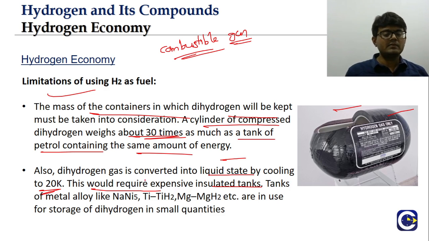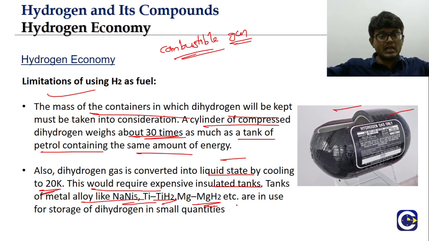Typically, alloys like sodium, nickel, titanium, magnesium hydride are used to make these tanks. But even for storing a small amount of dihydrogen in liquid form, the storage is going to be very, very challenging.